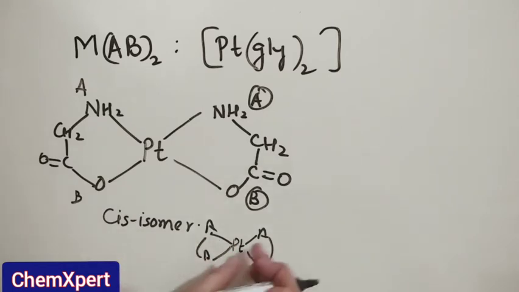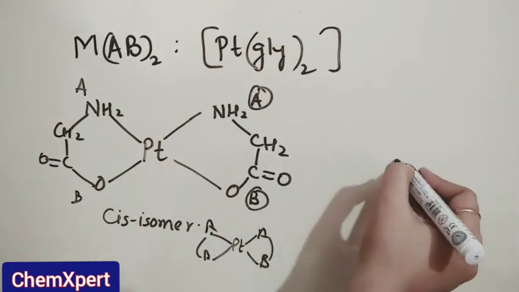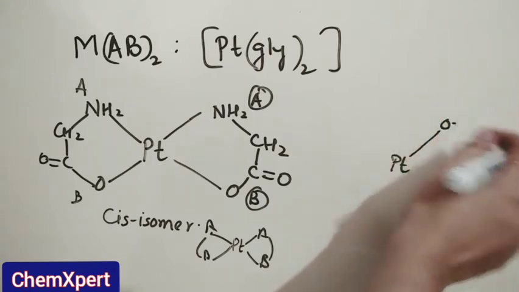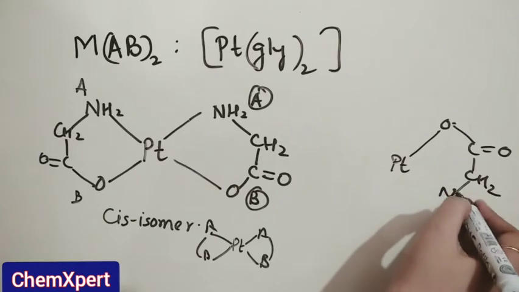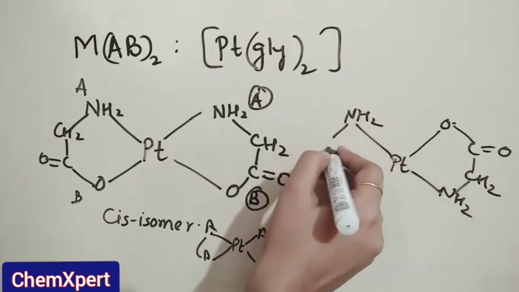Now the next possibility is to reverse the position of one of the sides, that is platinum. This side now O, CO, CH2, NH2, but this side remains the same, that is NH2.